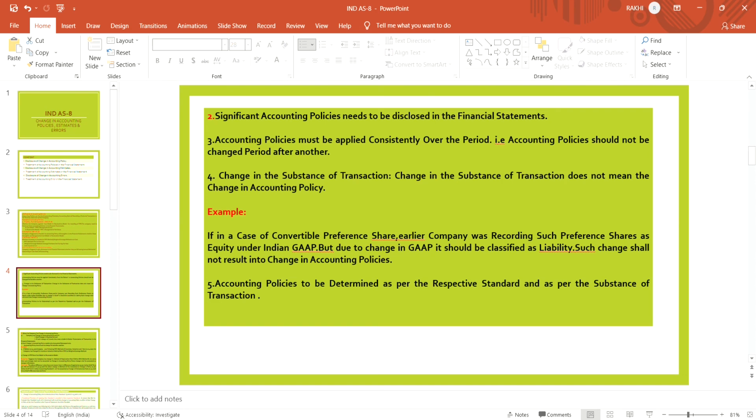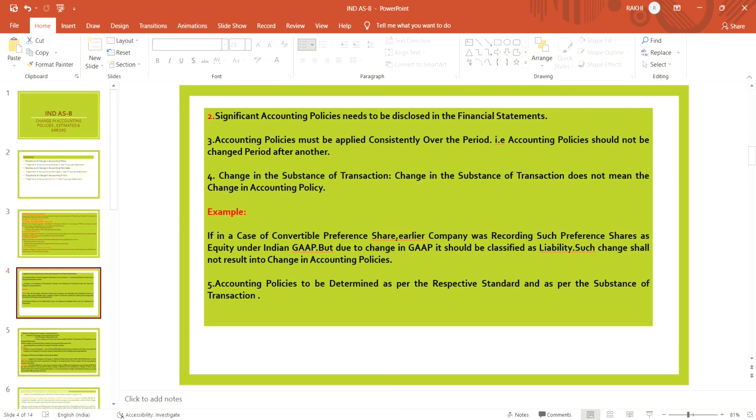Accounting policy must be applied consistently over the period. It means that the accounting policy should not be changed from one period to another. It should be consistent over the period. The policy which is applied by the company should not be changed. So the policy which is adopted by the company should be consistently followed period after period.